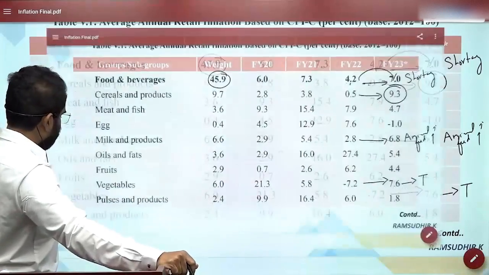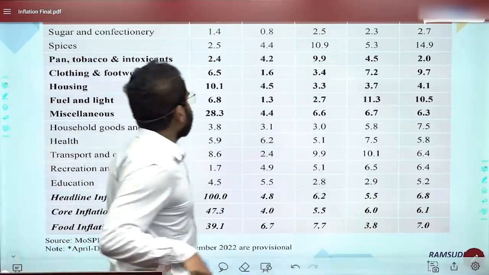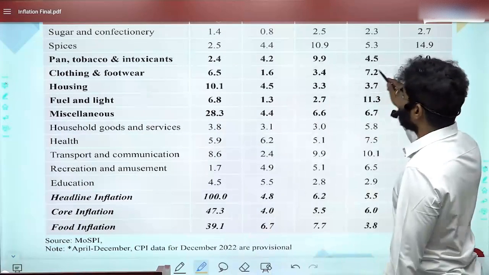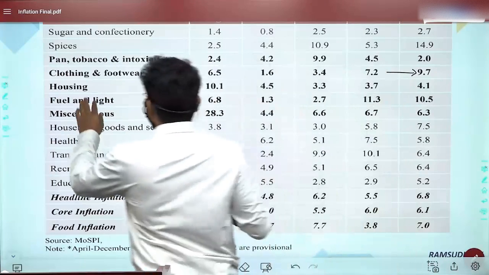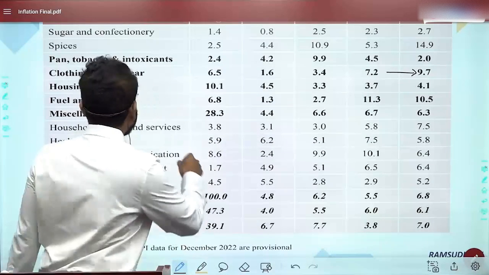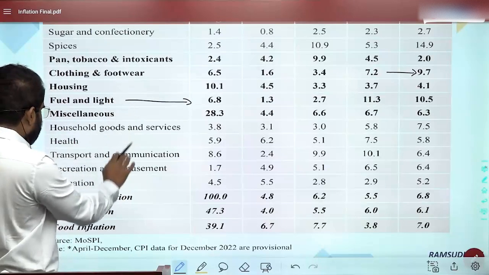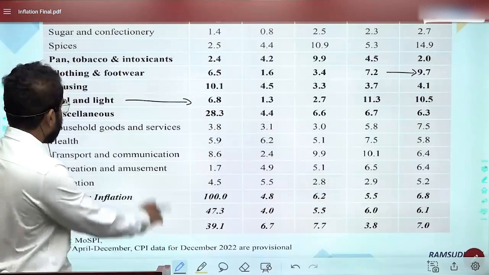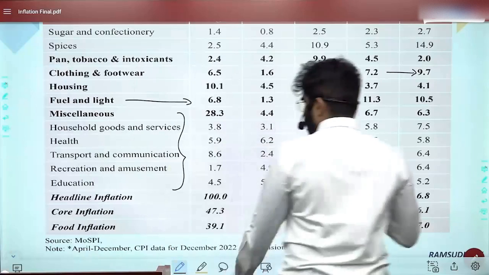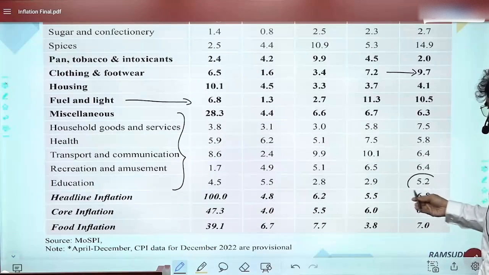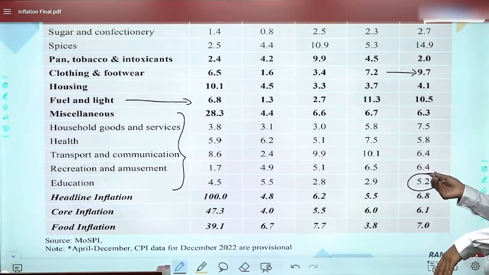Now let's see the second chart here. Clothing and footwear, the economic survey says there is some increase. Fuel and light, there was a reduction, and miscellaneous is basically services. When we talk about services, some services started becoming costly, and this services part is covered in the CPI. For example, education service has increased.